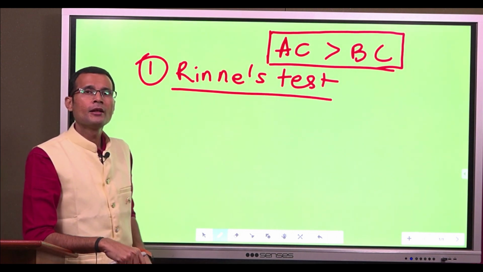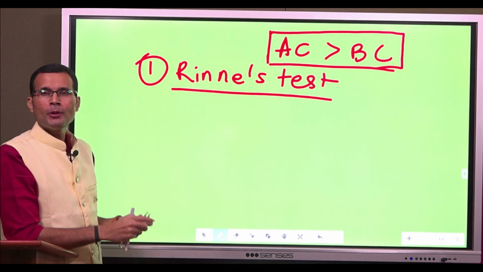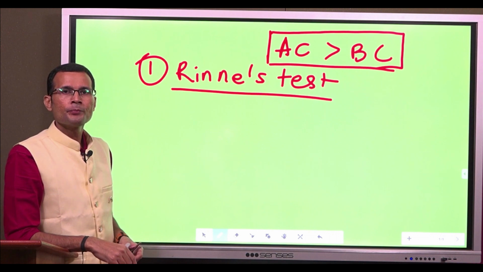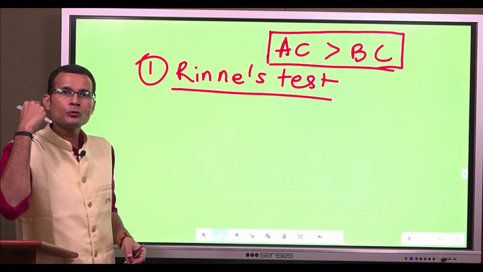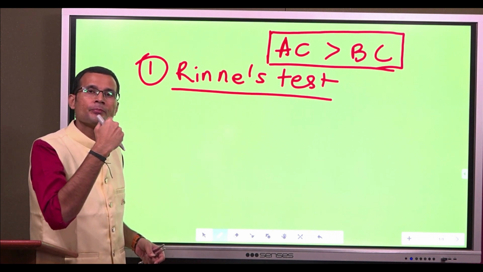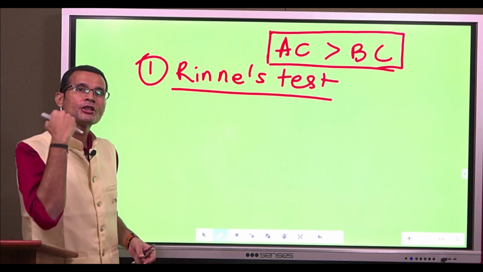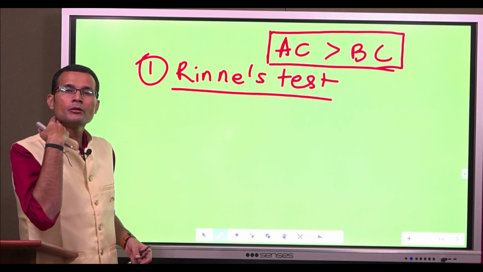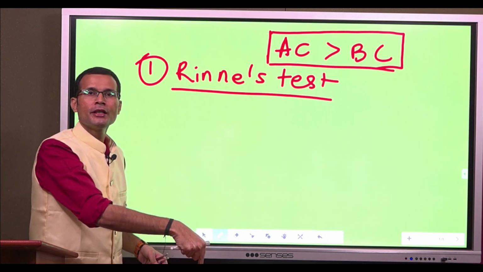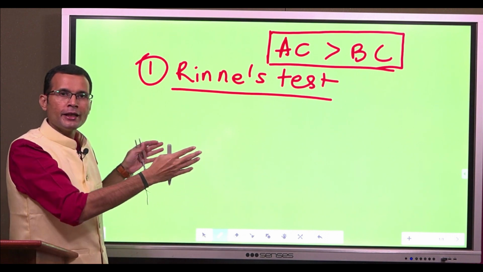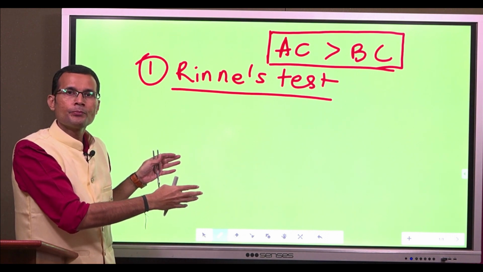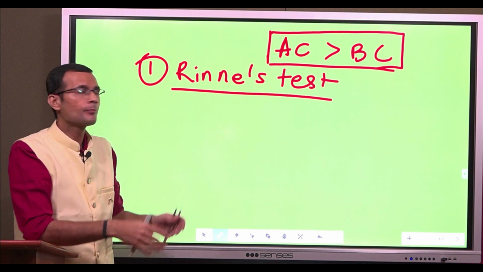Why is that? Remember what I told you about the air conduction and bone conduction. Air conduction is conduction through the external ear and middle ear, whereas bone conduction is from the bone directly into the inner ear. It cuts off the external and middle ear mechanisms.